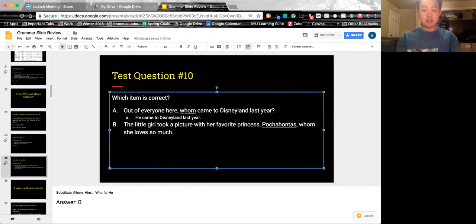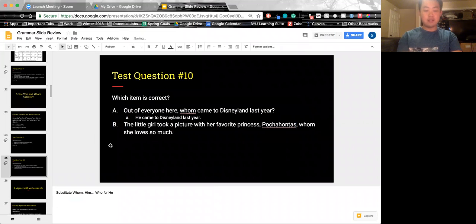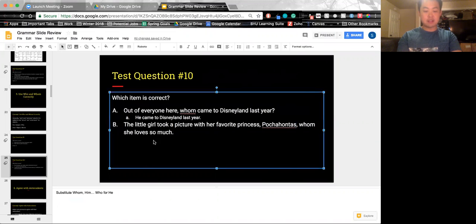So the little girl took a picture with her favorite princess, Pocahontas, whom she loves so much. So who is doing the loving? She is doing the loving. And it's kind of in a weird spot, but this is the object form right here, whom, because that's who she loves, whom she loves, Pocahontas. So that's why B is the correct answer, I believe. And I believe I am correct.